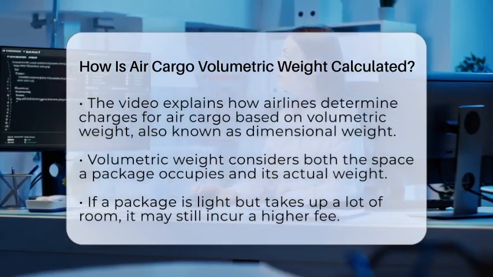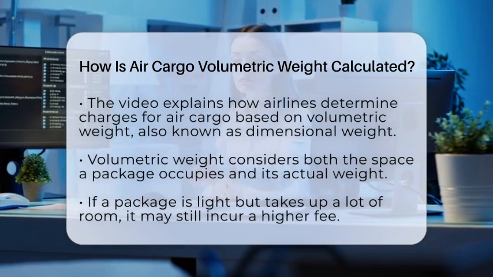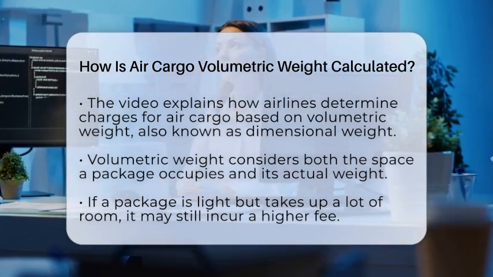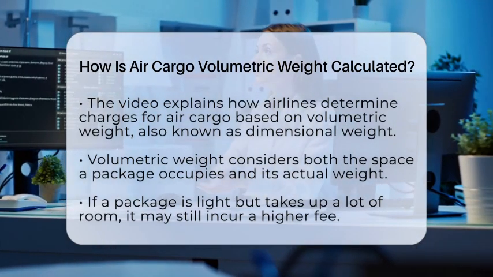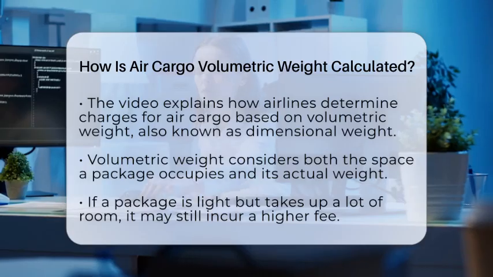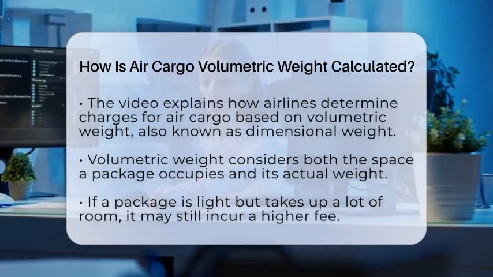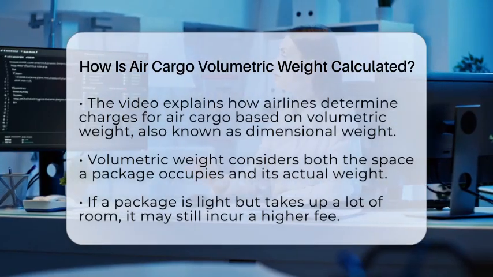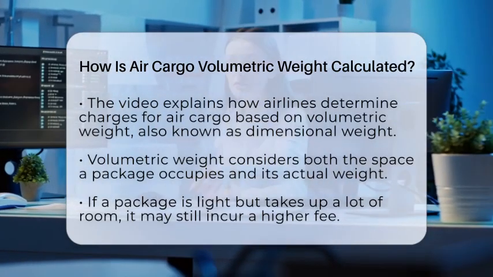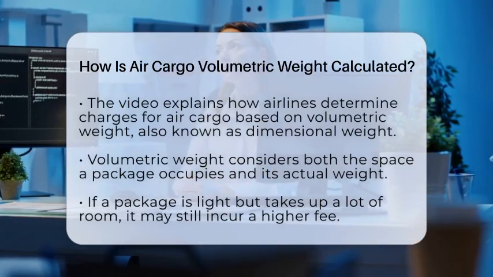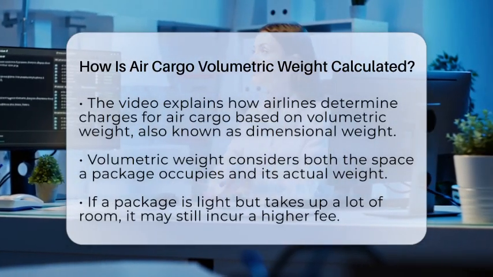This is where volumetric weight, also called dimensional weight, comes into play. It measures how much space your package occupies compared to its actual weight. If your package is light but takes up a lot of room, you might still pay a higher fee. This system helps airlines make sure they are compensated fairly for both heavy and bulky shipments.